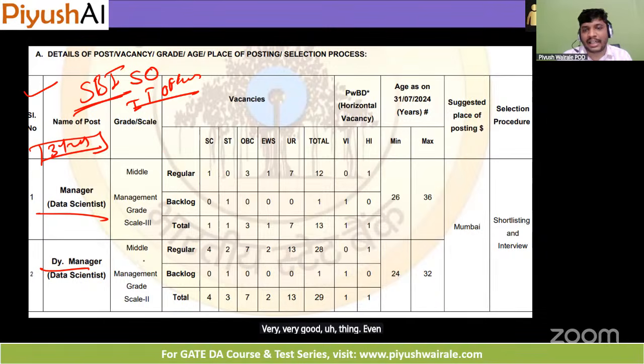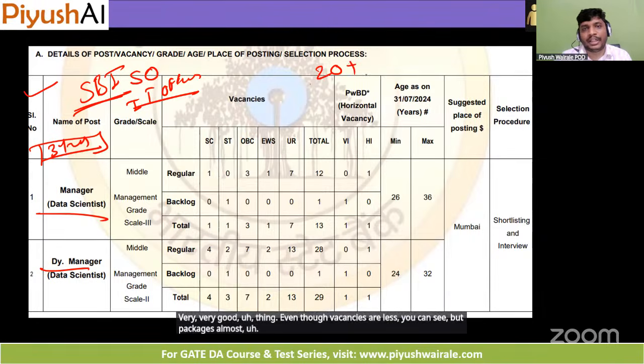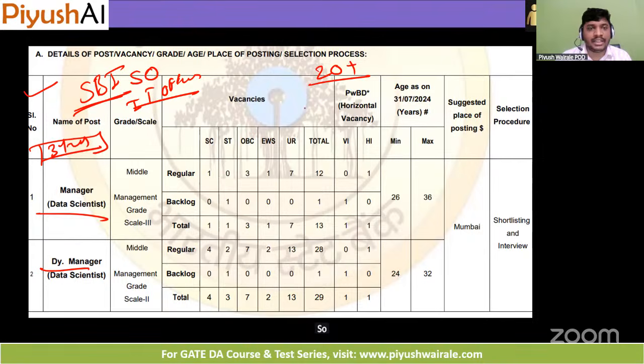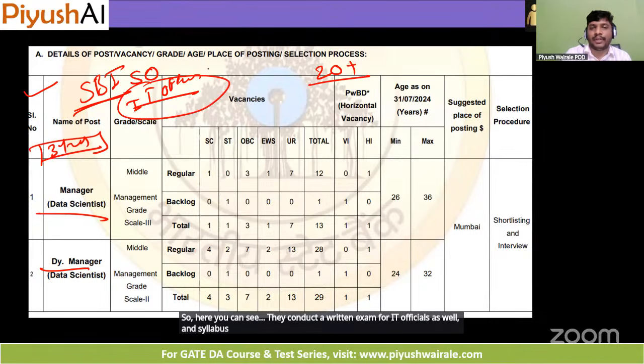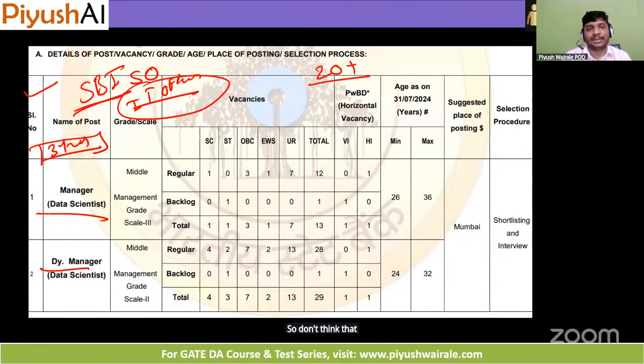Even though vacancies are less, the package is almost 20 lakh plus in the SBI. They conduct a written exam for IT officer as well, and the syllabus is almost the same as what we have discussed. So don't think that you're preparing for the GATE DA exam only.